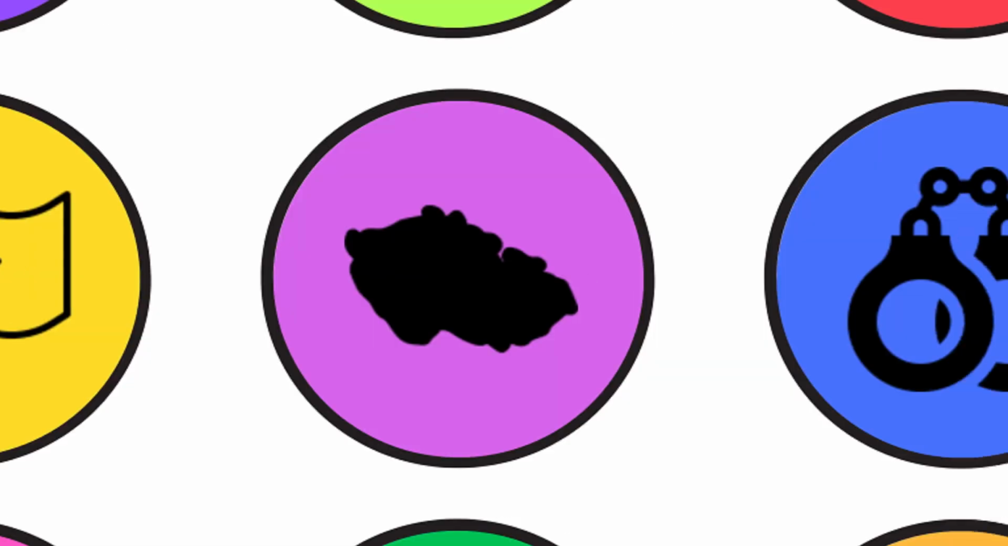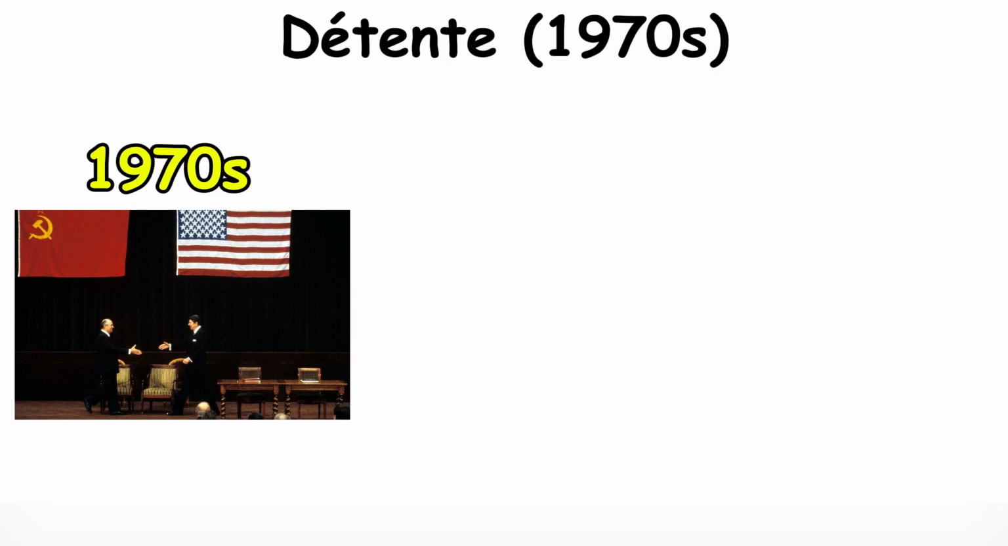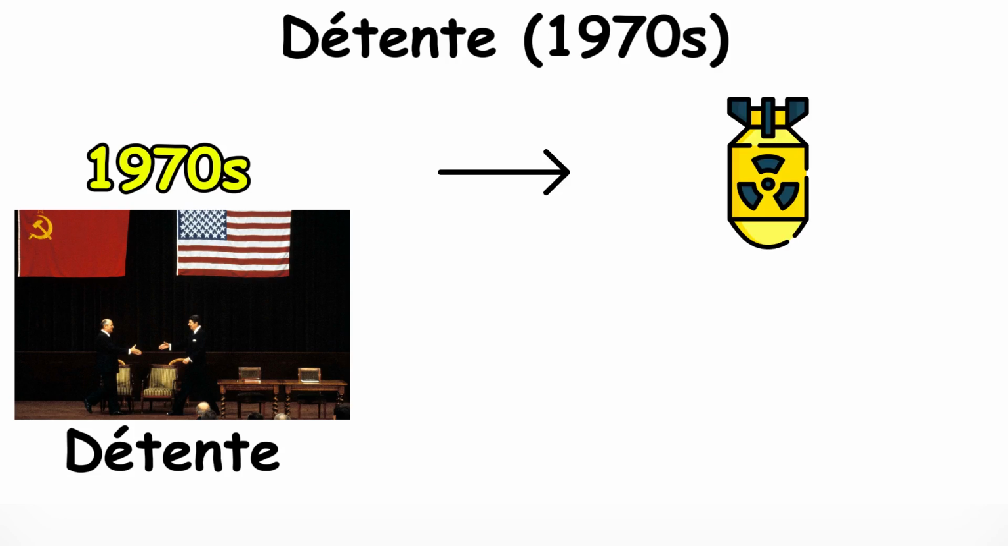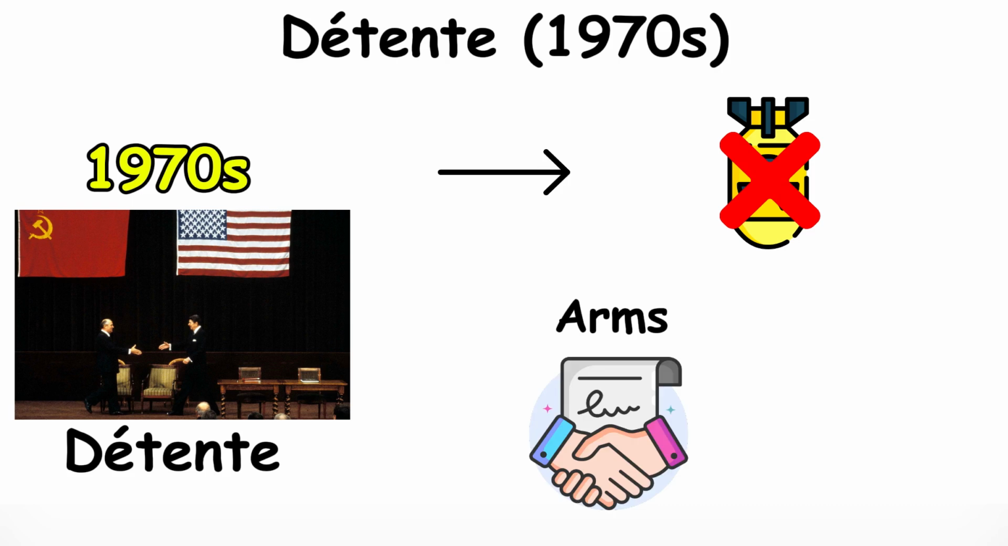Détente. The 1970s saw a temporary easing of Cold War tensions, known as Détente. This period was marked by efforts to reduce the risk of nuclear war, including arms control agreements like the Strategic Arms Limitation Talks, SALT. However, this period of peace didn't last long.